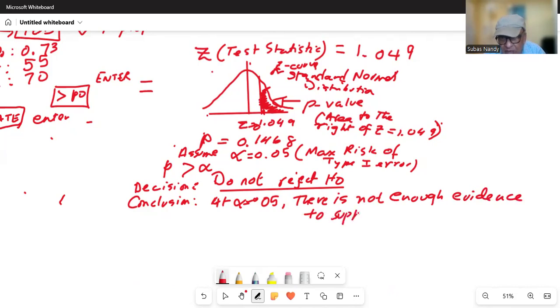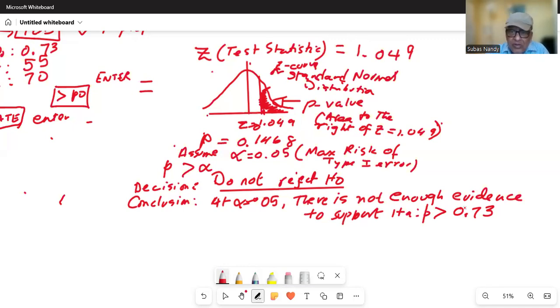HA states that P is greater than 0.73, and we are not supporting it because the probability of obtaining the test statistic from the sample that we gathered is greater than the level of significance. That means the null hypothesis stays. That means in all probability, the proportion of tech companies that have Twitter accounts is 0.73. It is definitely not greater than 0.73.